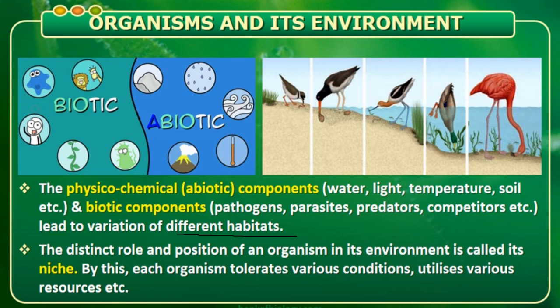Then the distinct role and position of an organism in its environment is called a niche. By this, each organism tolerates various conditions and utilizes various resources. That is the example of the rabbit I told you, how it utilizes its own environment and how it becomes resourceful in its habitat. Okay.